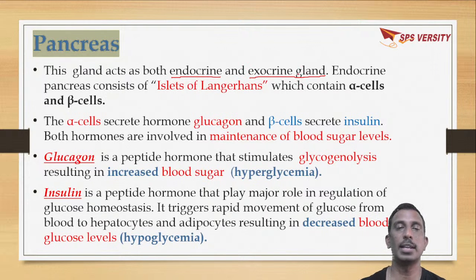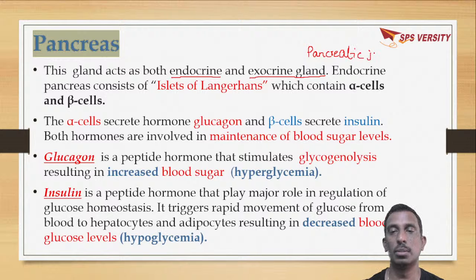The exocrine part will secrete pancreatic juice, which is released into the duodenum, and it helps in the digestion process.